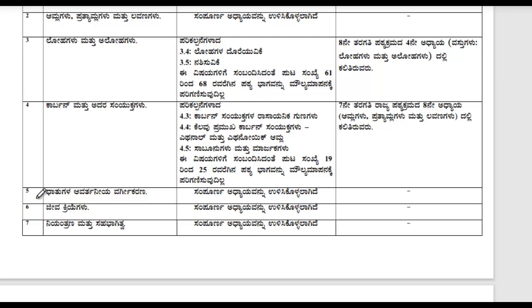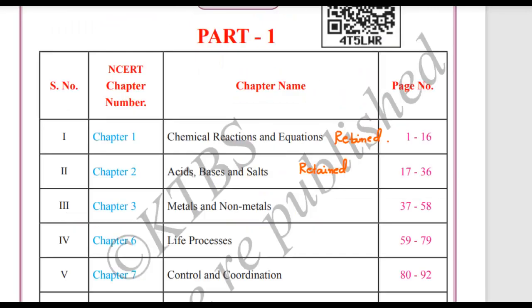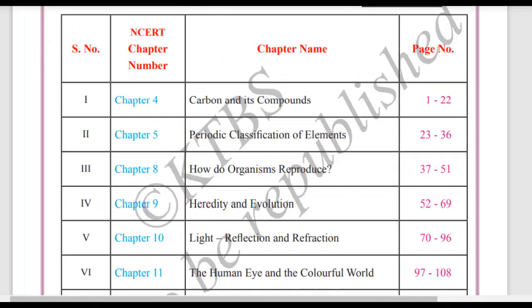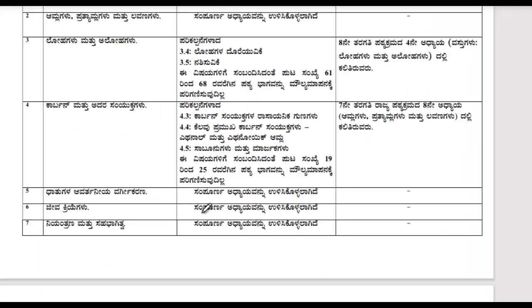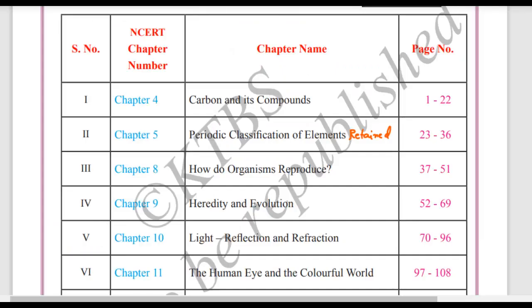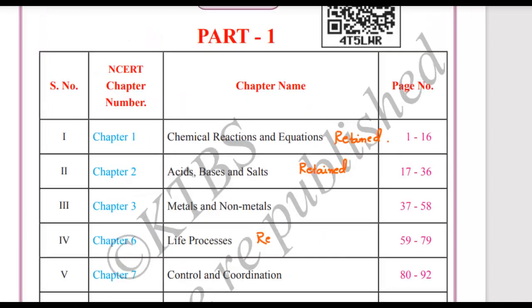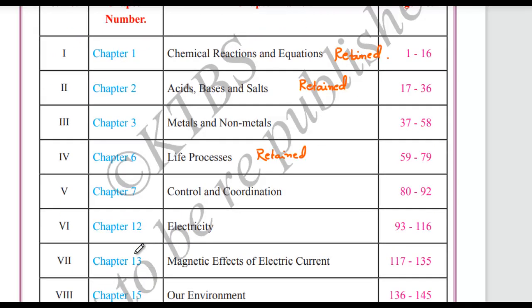That is our chapter number 5. Chapter number 5 is retained. Let me see if it is in textbook 1 or textbook 2. Okay, it's in textbook 2. So right here, chapter number 5, retained. Now the next chapter, chapter number 6, is also retained, and chapter 7 is also retained. So 6 is in book 1, retained. 7 is also here. So let me mark here retained.